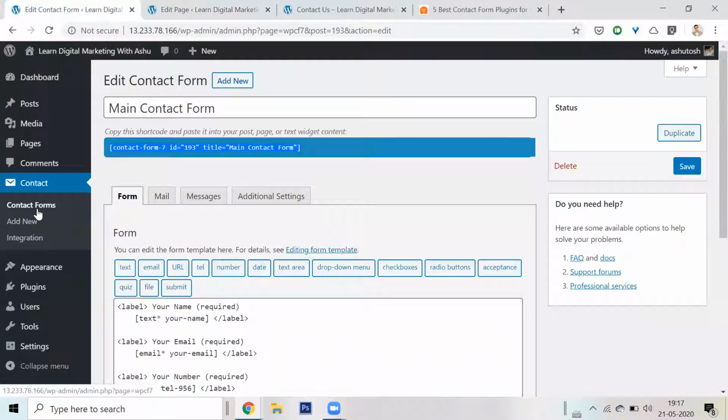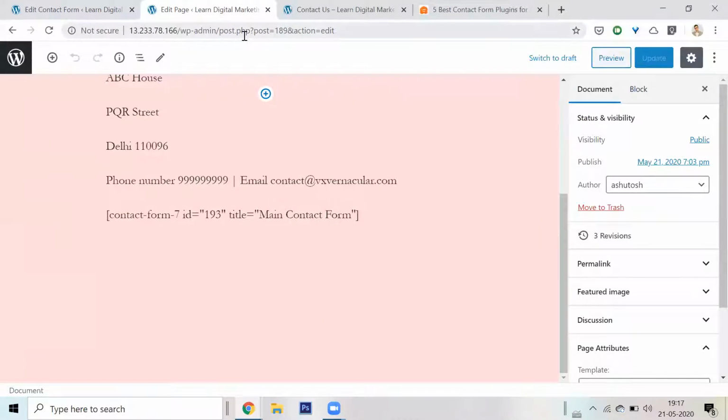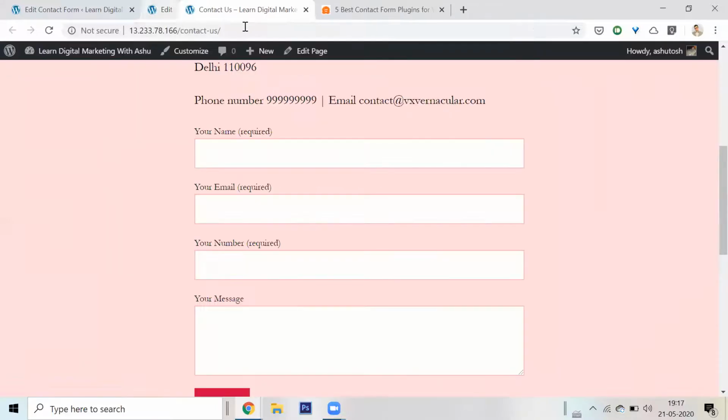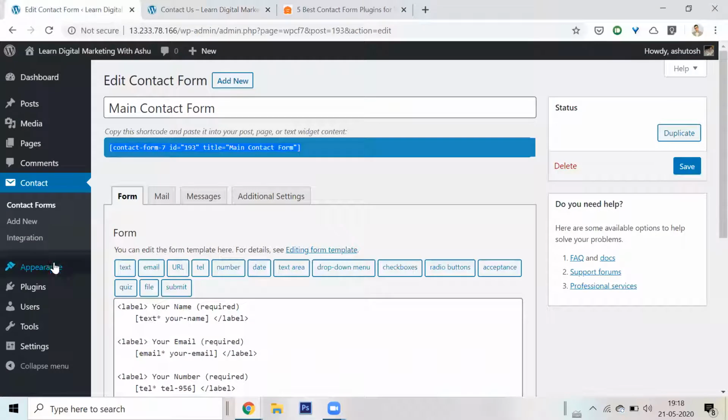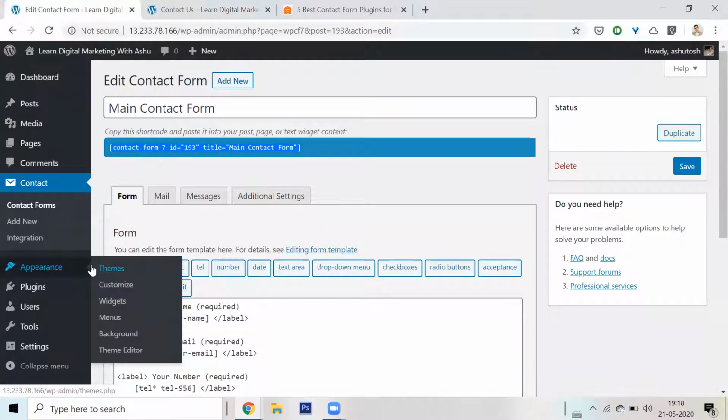All right. Now let me show you another thing. I want to put this on the footer. I'm saying that I don't need the contact form here. I need to put the contact form in the footer instead of my site. I can go to appearances, and this is something that I talked about in the last session. Appearances, widgets.